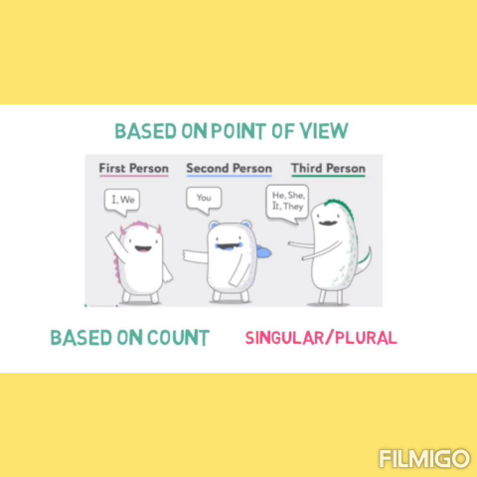Subjects, from the point of view of person, could be first person, second person or third person. I, we are first person. You is second person. He, she, it, they are third person. On the basis of count, a subject could be singular or plural.